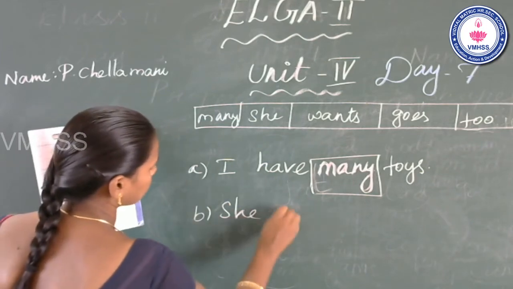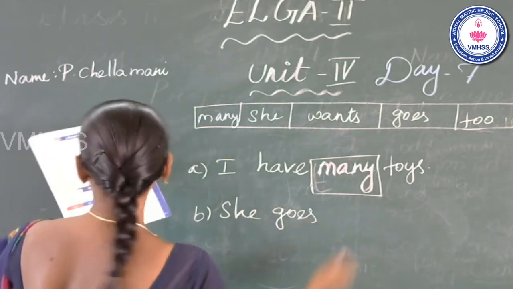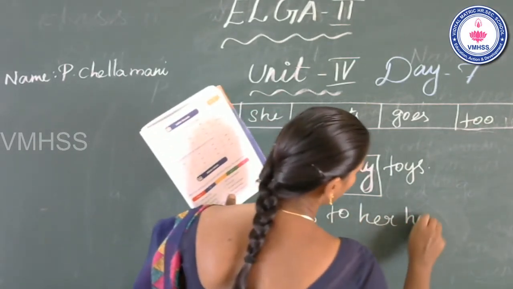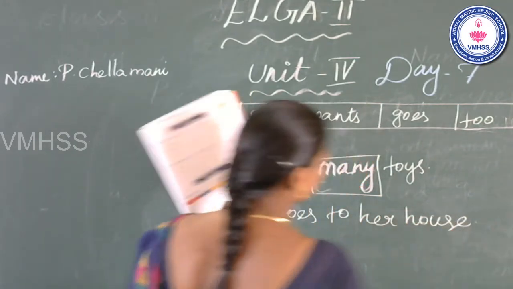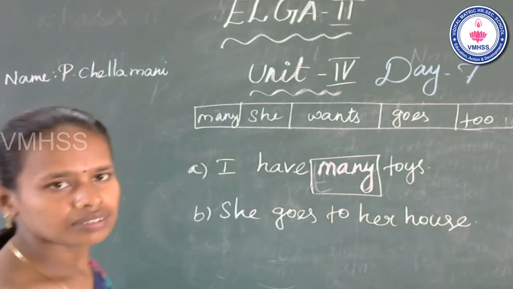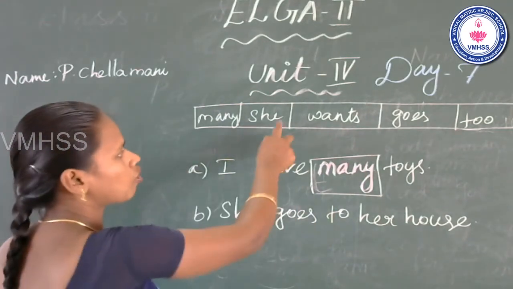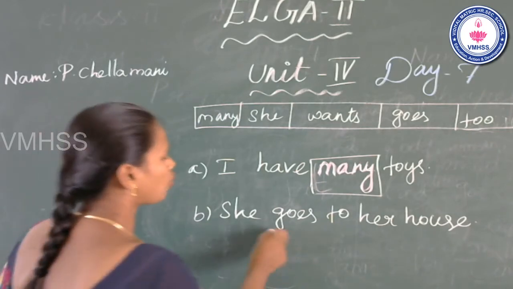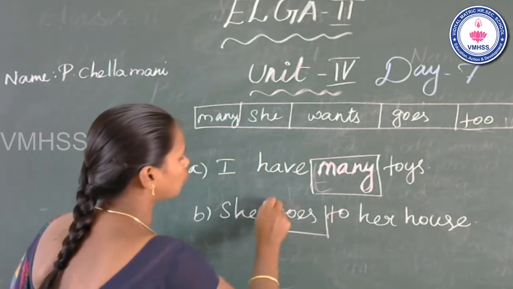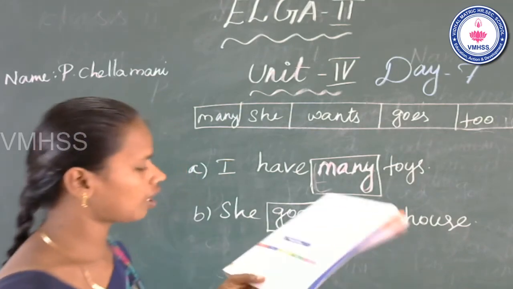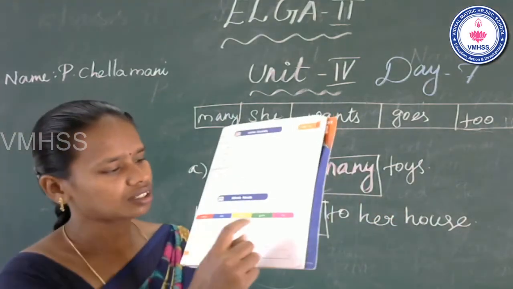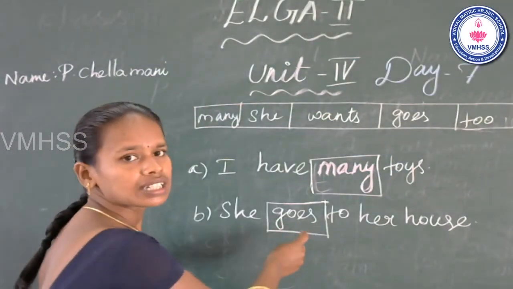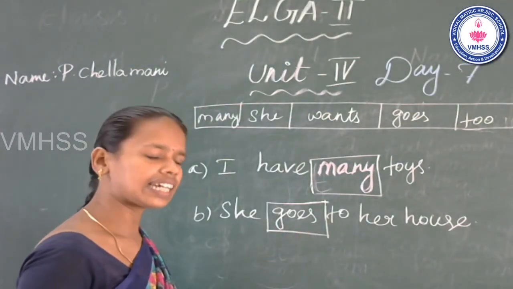She goes to her house. Do you see any word from the box? Yes, goes. Which word? Goes. Which color? Green color. Goes, green color. So you can color it green.